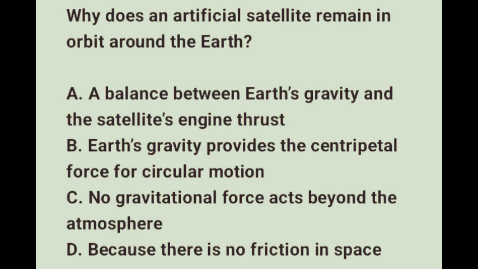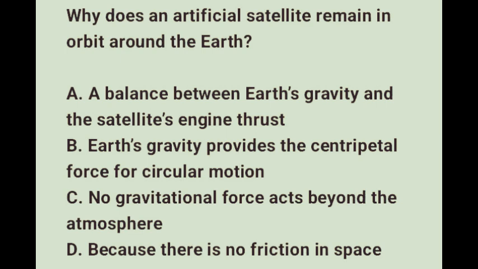Question 8 says, why does an artificial satellite remain in orbit around the Earth? Option A, a balance between Earth's gravity and the satellite's engine thrust. B, Earth's gravity provides the centripetal force for circular motion. C, no gravitational force acts beyond the atmosphere, and D, because there is no friction in space. The correct option there is option B.